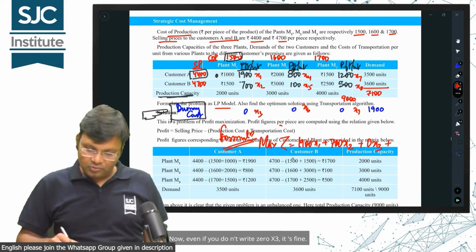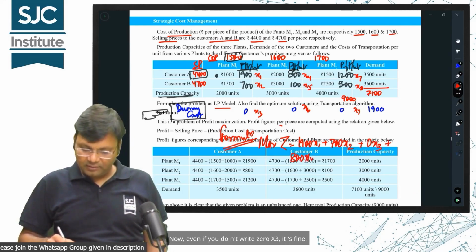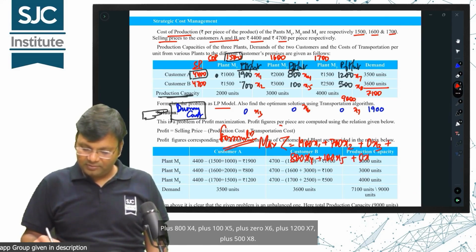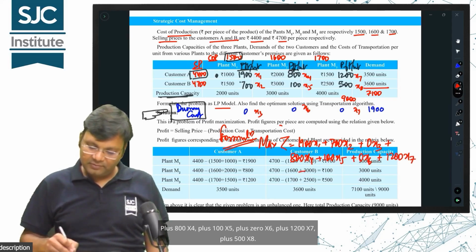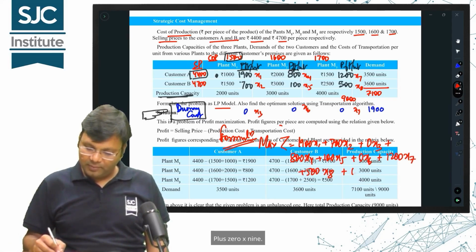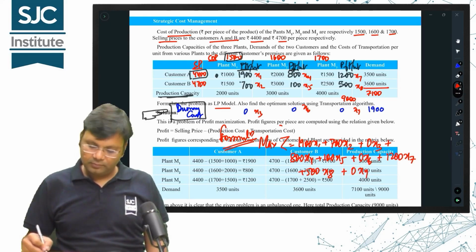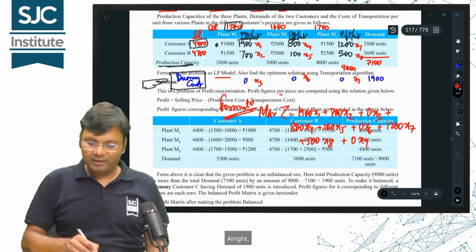Now, even if you don't write 0x3, it's fine. Plus 800 times x4, plus 100 times x5, plus 0x6, plus 1200 times x7, plus 500 times x8, plus 0x9.